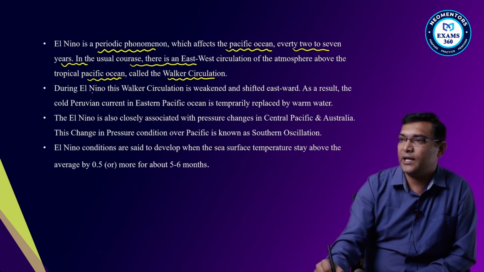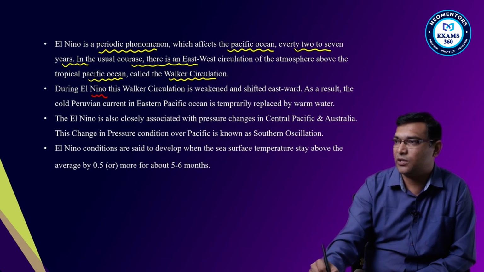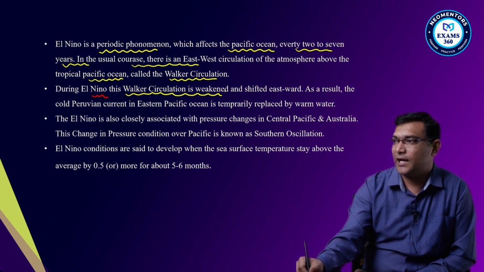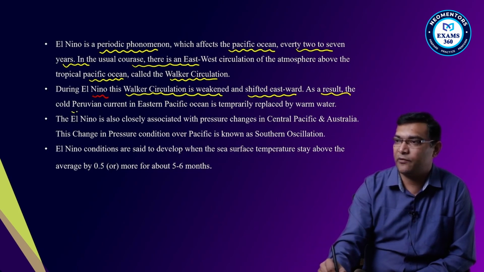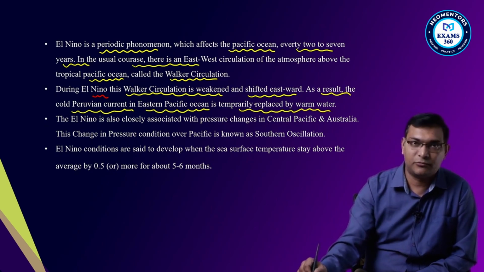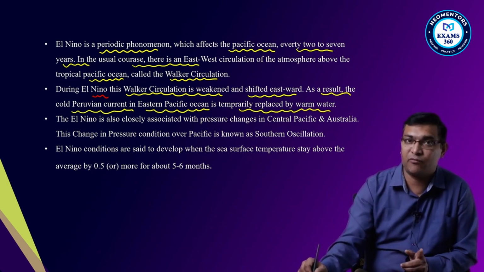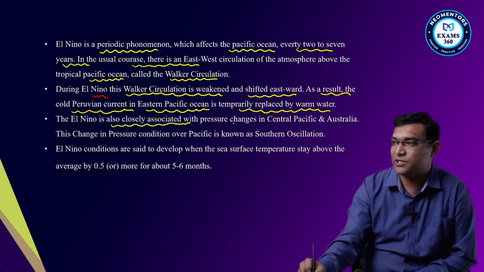Now, during the El Nino phenomena, the Walker cell is weakened and shifted eastward. As a result, the cold Peruvian current in East Pacific Ocean is temporarily replaced by warm current. So El Nino is also closely associated with pressure change in the Central Pacific and Australia.